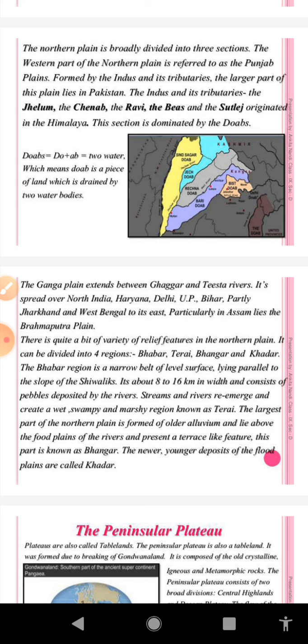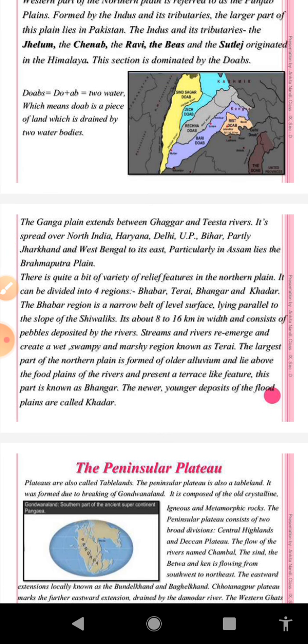Now we will discuss the relief of the Great Northern Plain. What you had studied in junior classes also, when we define a plain, we simply say it is a low-lying flat land. But in reality, it is not totally flat. We get variation in height. So this question is very important. You may get: explain the relief of the Ganga and Brahmaputra plain, or simply the Great Northern Plain of India.